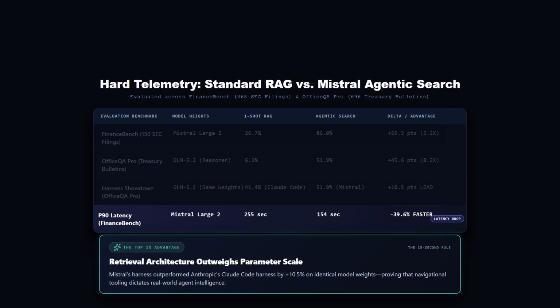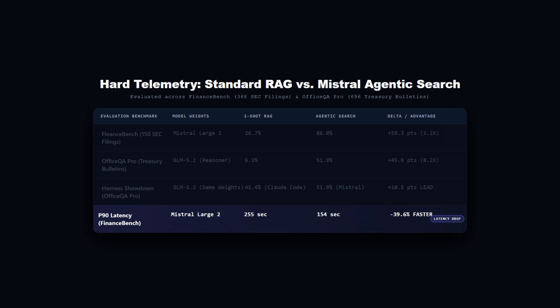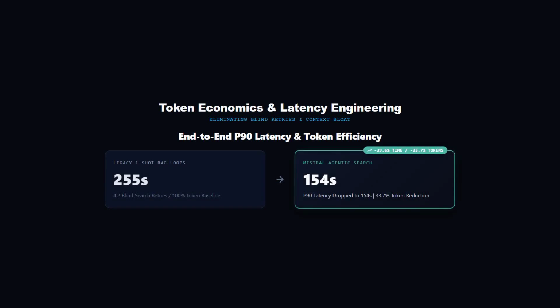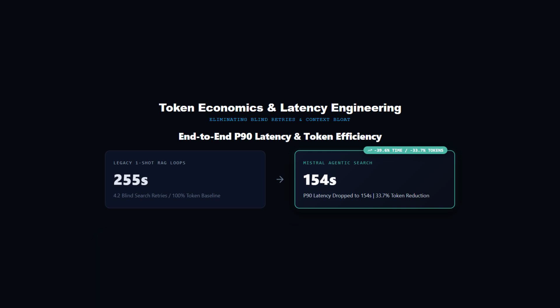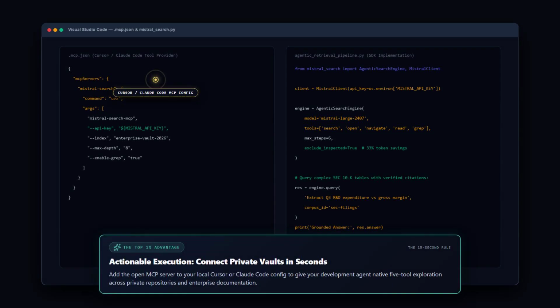Even worse, if the answer requires cross-referencing a revenue figure on page 12 with a risk factor footnote on page 84, a single-shot vector query will almost never retrieve both chunks simultaneously. The model is forced to guess, leading to hallucinations, or the agent fires a blind requery loop, burning thousands of unnecessary tokens without ever converging on the right page. This brings us to our first critical takeaway. Vector similarity measures lexical and semantic closeness, not document hierarchy or numerical reasoning. If your pipeline cannot actively navigate a document's internal structure, your accuracy ceiling is mathematically capped below 30%.